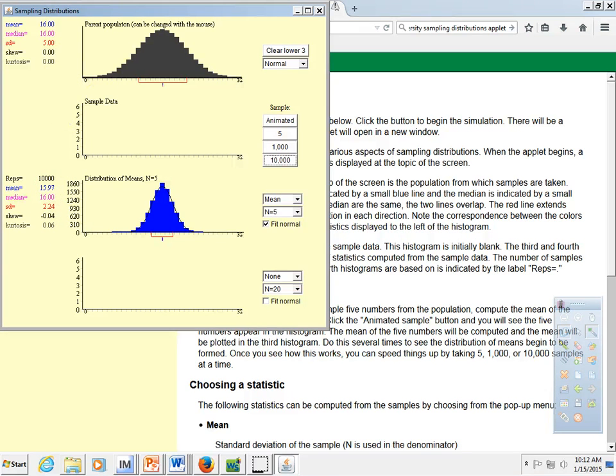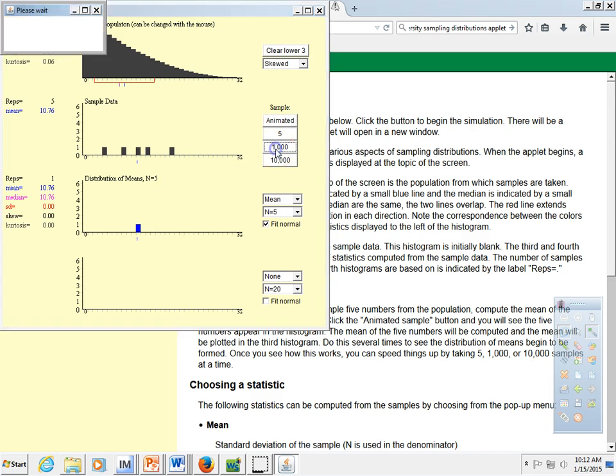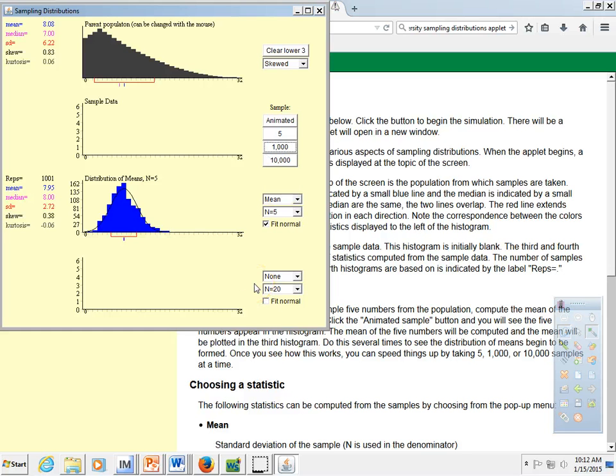Okay. Now, what if we did this from a skewed distribution? Very skewed right. And so I'm going to ask it to pull 5 numbers, drop it down, calculate the mean, and drop that mean down into the sampling distribution. And I'm going to do that another 1,000 times. Okay? Now, take a look at the sampling distribution as it sits.